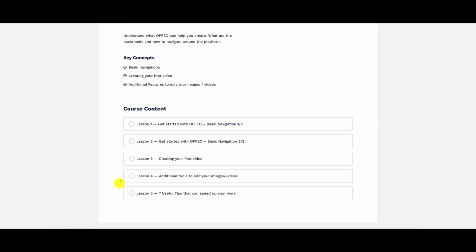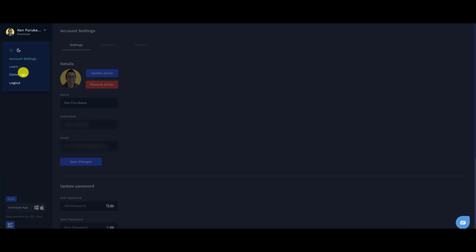I went through this. It was very helpful, and it helped me to understand the key areas that I need to focus on when getting started with OFFEO. Now, under Learn, there's community. You can join their Facebook community. They have over 13,000 members in there, so you can interact with like-minded entrepreneurs.